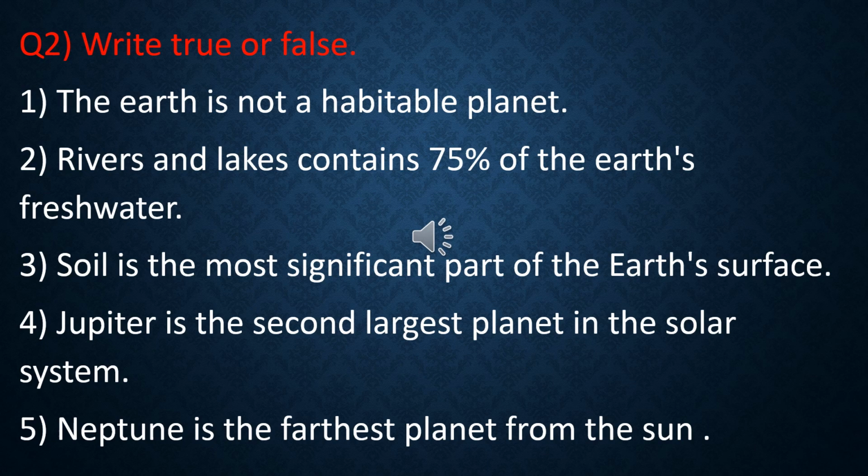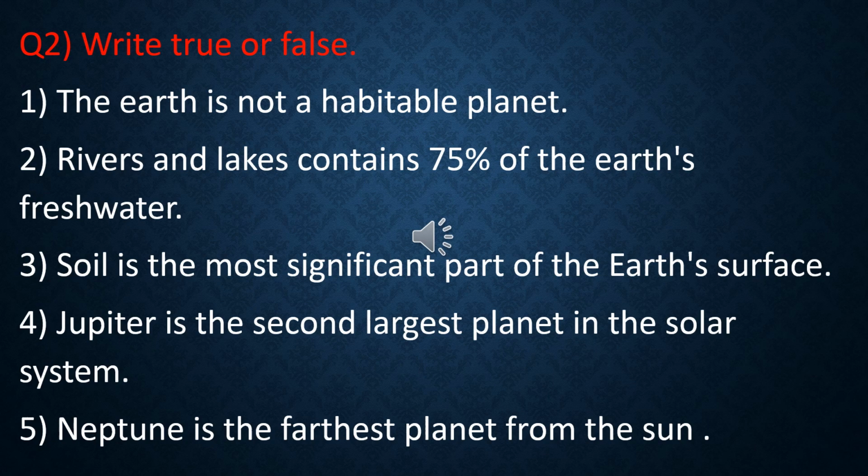Number 2. Rivers and lakes contain 75% of the Earth's fresh water. Now, what contains 75% of Earth's fresh water? Fresh water means water which we can drink. And if rivers and lakes contain 75% of the Earth's water, then how much do the sea and oceans contain? Find out the answer.